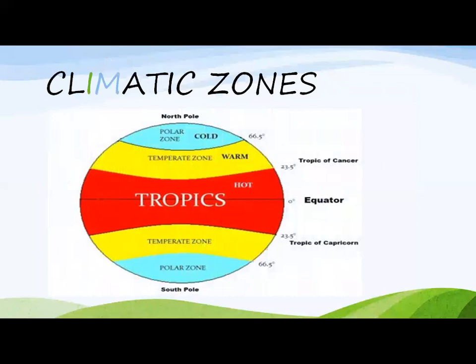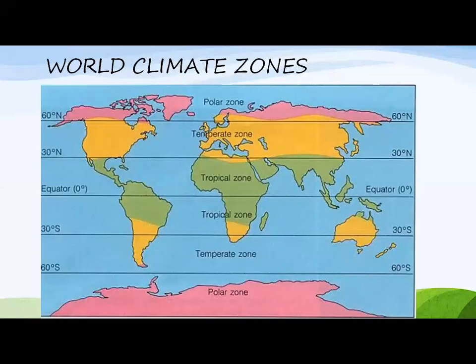Next comes the central line. This central line is the line which divides the earth into two halves. Upper half is called northern hemisphere and the lower half is called southern hemisphere. So we can say the places which are close to the equator are hot places. Normally the weather in these places is hot and dry.